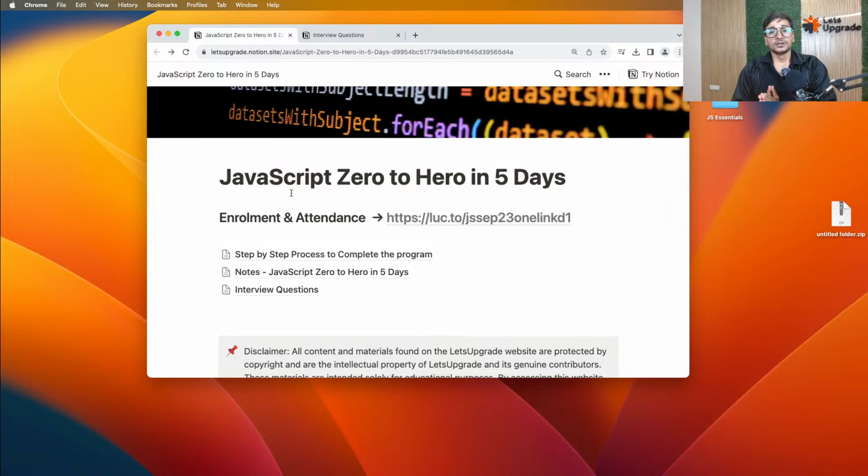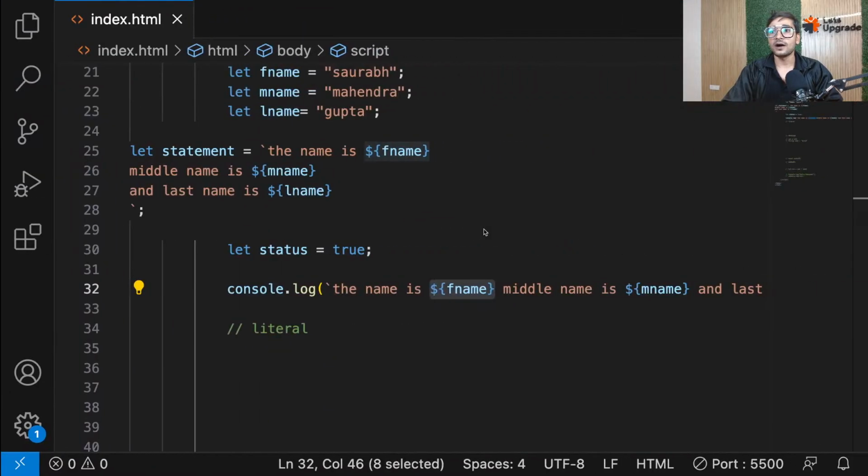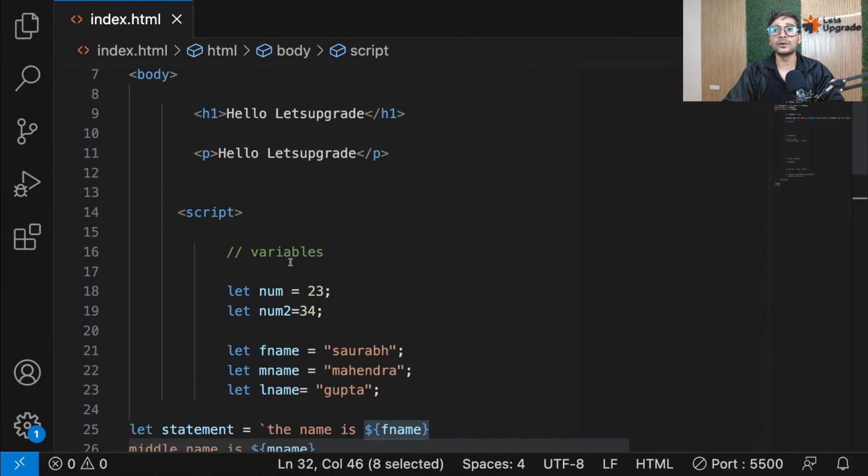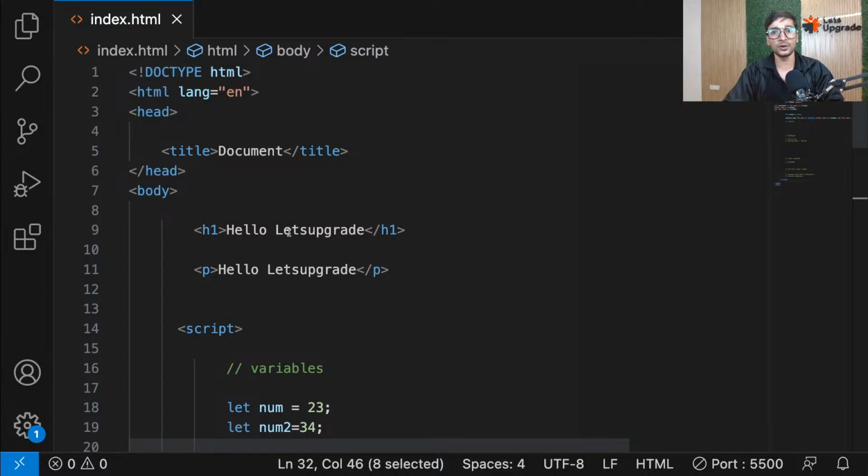Okay. So now guys, let's go ahead and start with today's session, because we have a lot of things to cover. Yesterday, we just saw how to create our first JavaScript program, right? And then we saw how to integrate your JavaScript in HTML. We have talked about that, right? By default, JavaScript's running environment is the browser.